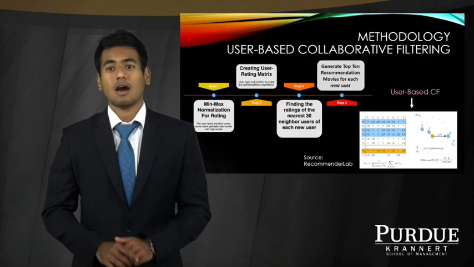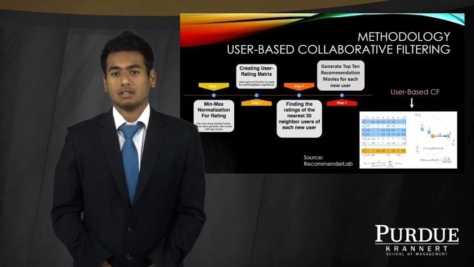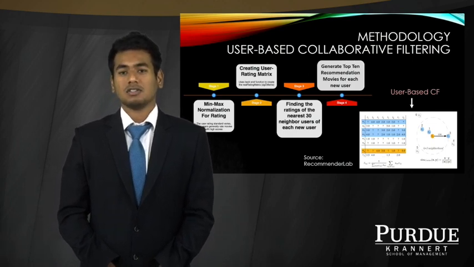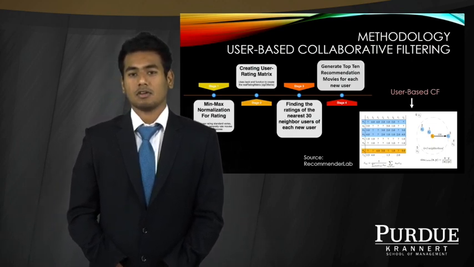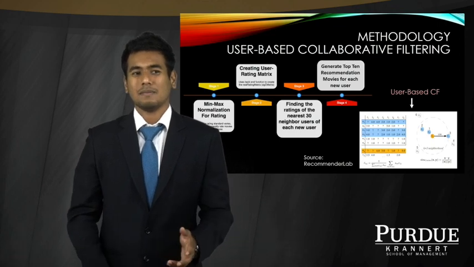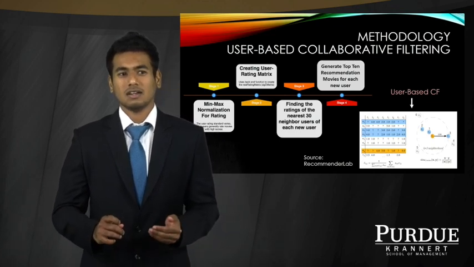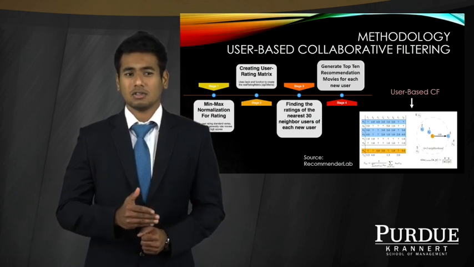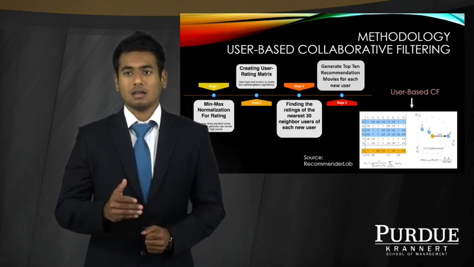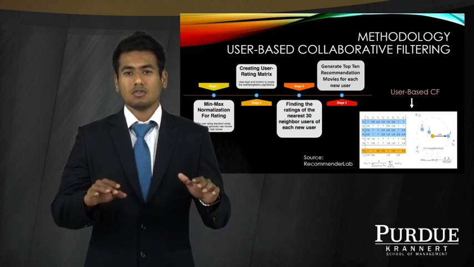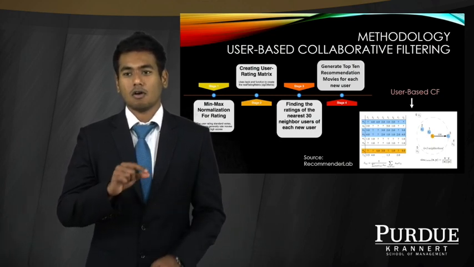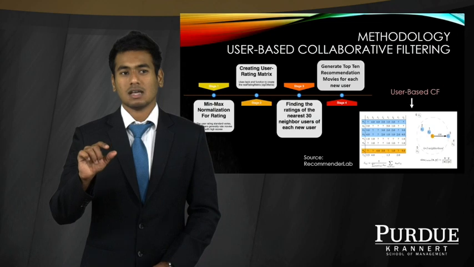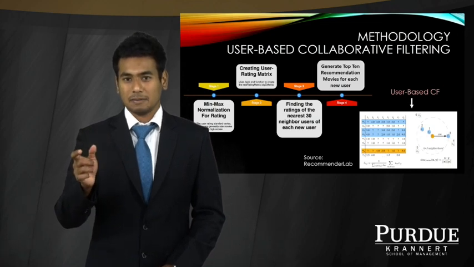Next we see how we filter n recommendations for each movie. The first step we do is the min-max normalization. In this step, basically, if a user generally gives higher ratings to movies, or if a user gives lower ratings to movies, those scales are not equal. So we do a min-max normalization so that all the ratings given to movies are graded on an equal scale.